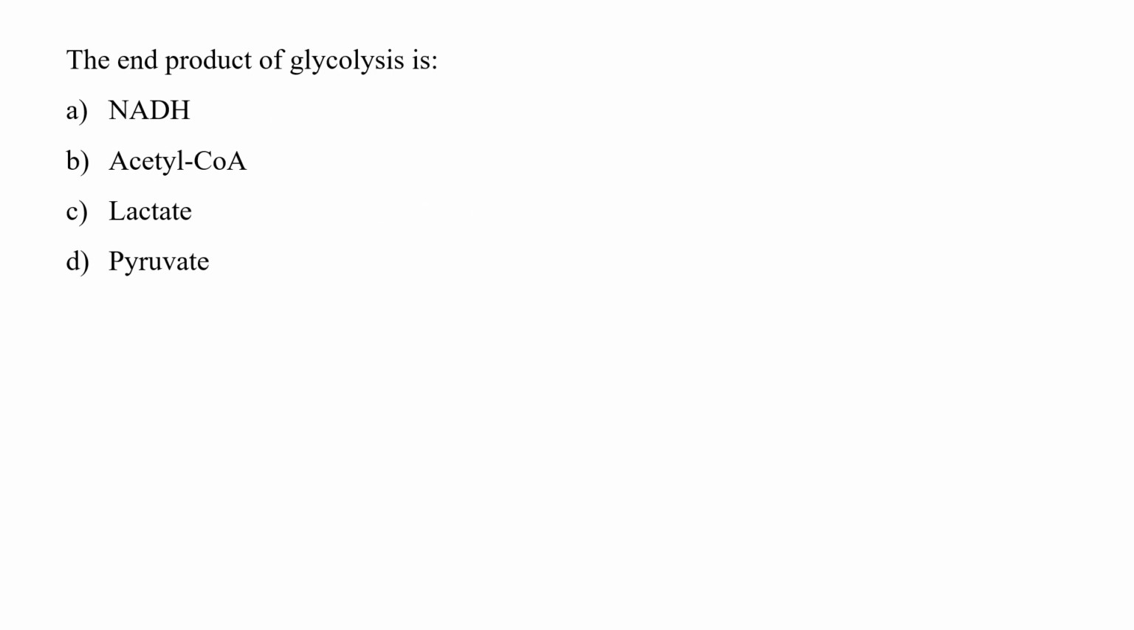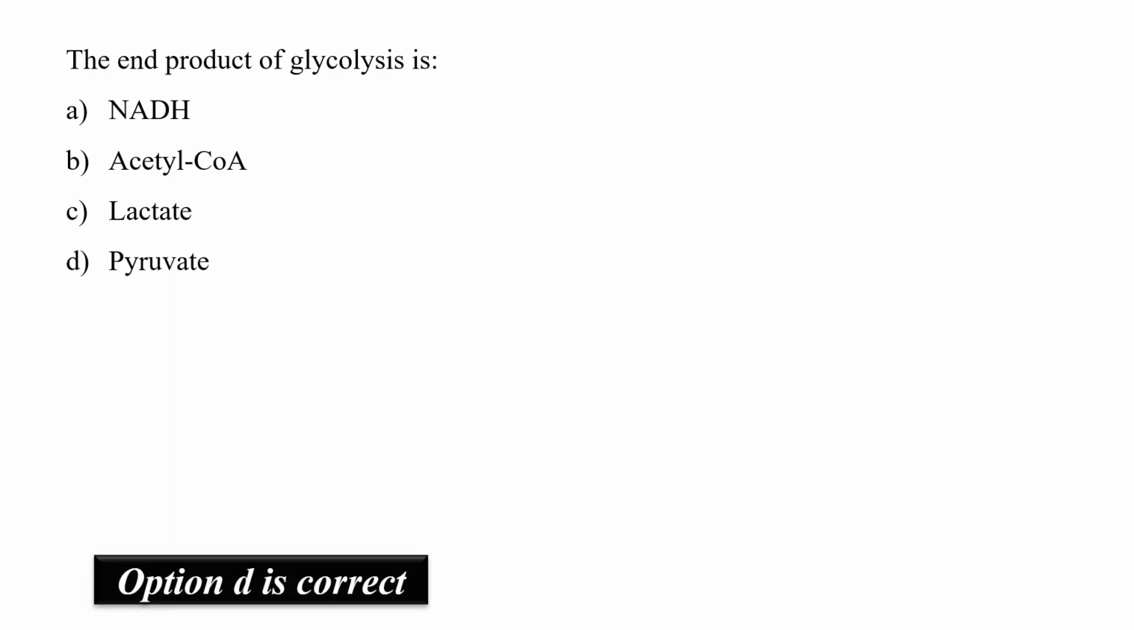The question is: the end product of glycolysis is. As we know, the stages of cellular respiration start with conversion of glucose to pyruvate. This step is known as glycolysis. In this step, 1 mole of glucose is converted into 2 moles of pyruvate. So the correct option is D, that is pyruvate.